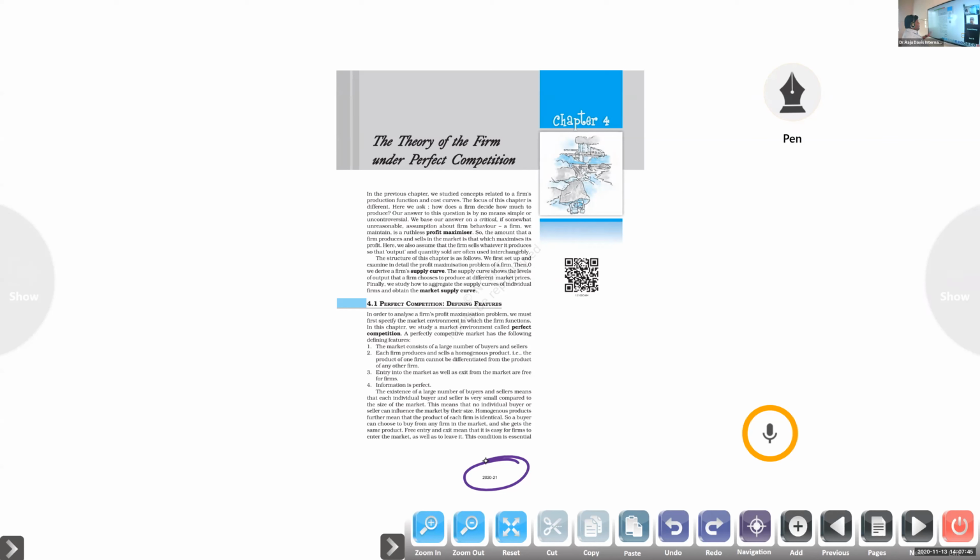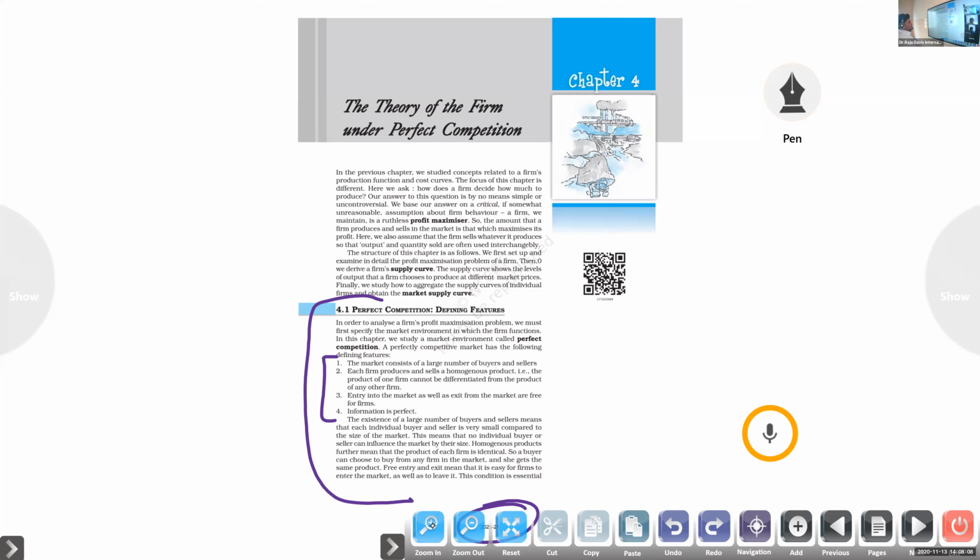A number of factors we discussed already. If something was missed, I am going to discuss that one more time. Please observe carefully from the textbook. How many of you have this one with you? 4.1, perfect competition, will have 4 points in the text. Do you have that textbook? Most of you have the same, right? Aditya is happy now, I think. Aditya, Ashish, the same thing, right?